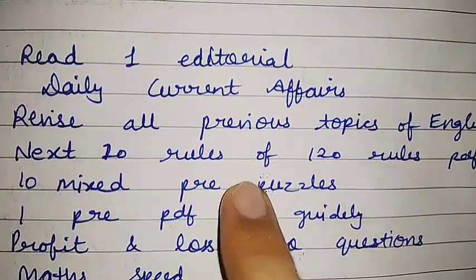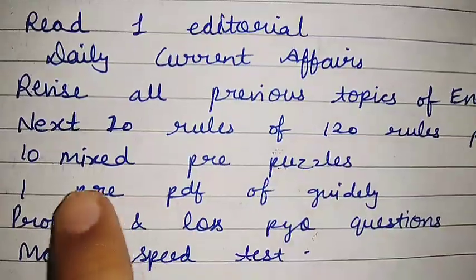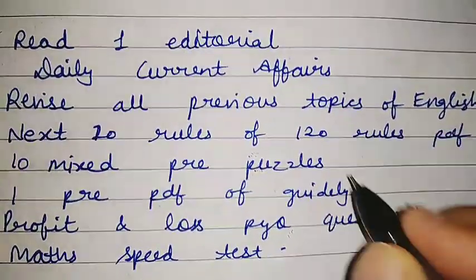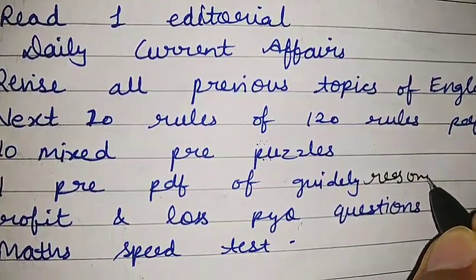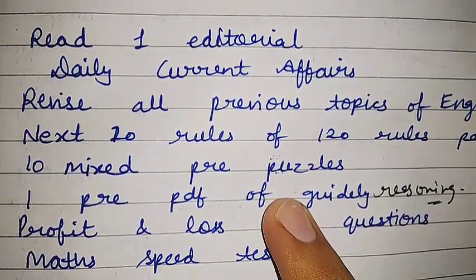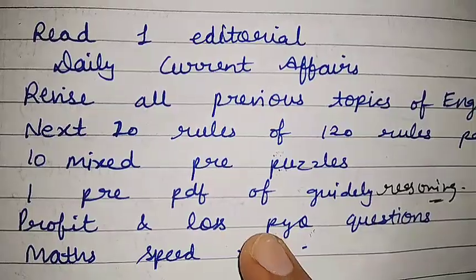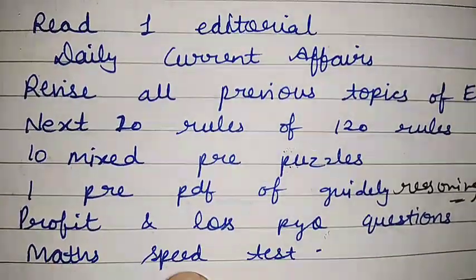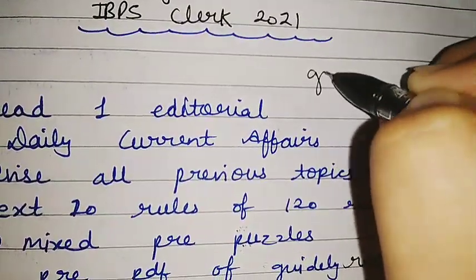Then there are 10 mixed prelims puzzles, because it is also important. Then one prelims PDF of Guidely. This is for reasoning, because now you have covered each of the topics, so now you just need the practice. Then there is profit and loss previous year questions and maths speed test.